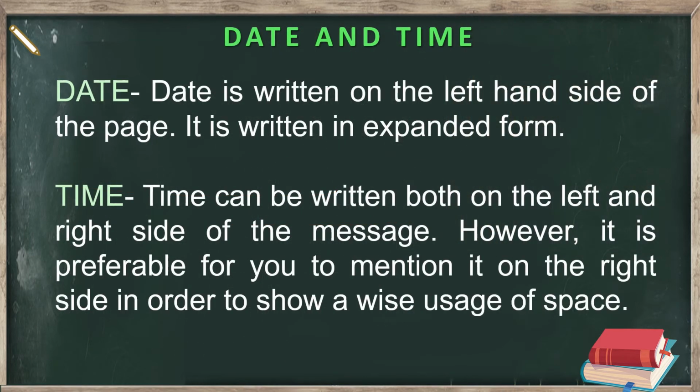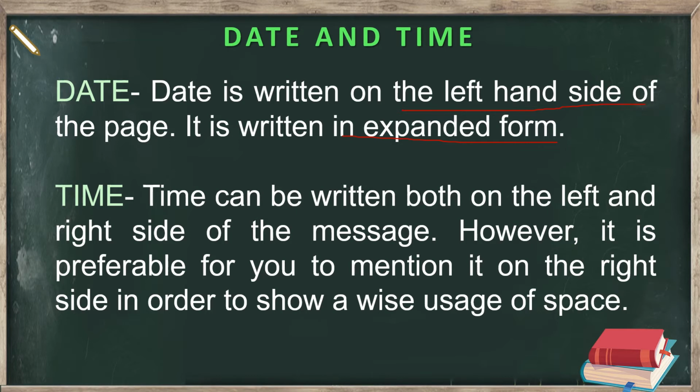Next we have date and time. Date is written on the left hand side of the page in the expanded form. Left hand side of the page you must write the date in the expanded form. I have just explained what expanded form is. Okay, you will write in words 17 August AUGUST.